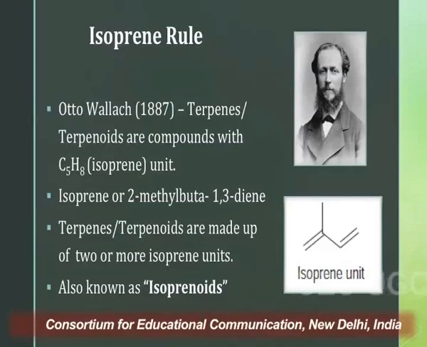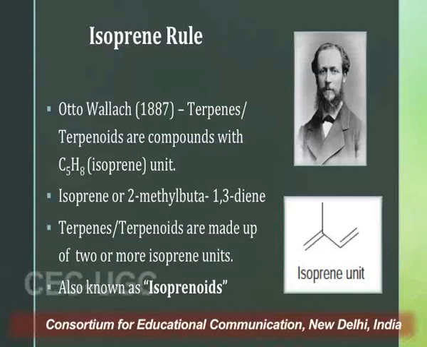Now we move on to the general chemistry rules that govern the structure of these important secondary metabolites, and the first one is the Isoprene rule, which was given by Otto Wallach in 1887. According to this rule, terpenes or terpenoids are compounds which are made up of isoprene units, which have a formula of C5H8, as you can see the structure of an isoprene unit on your slide.